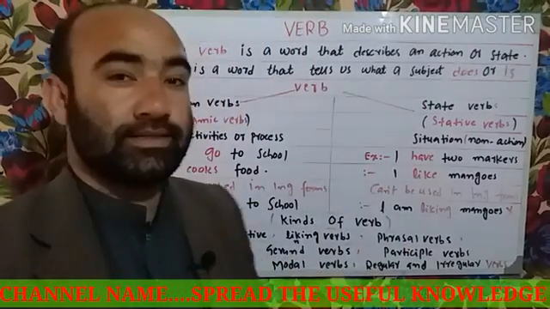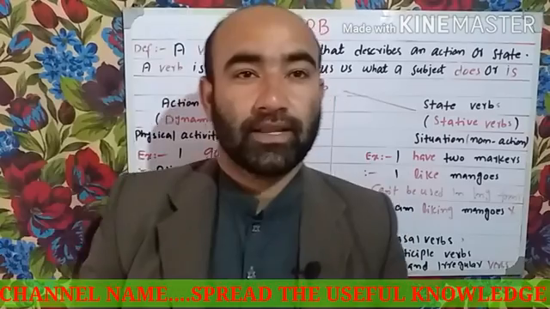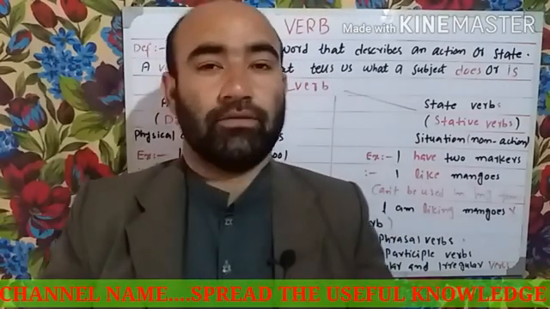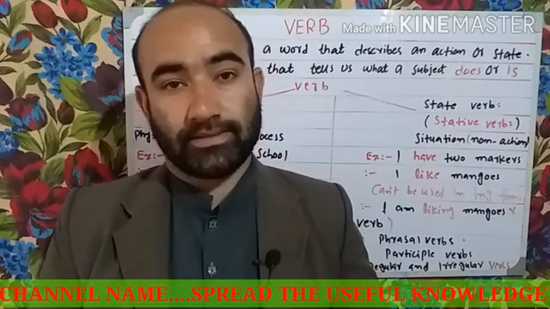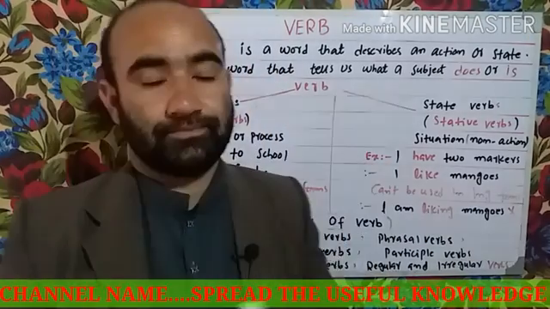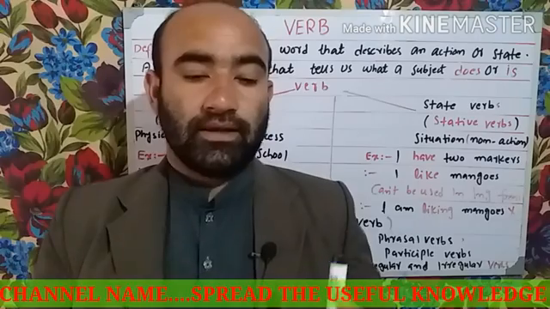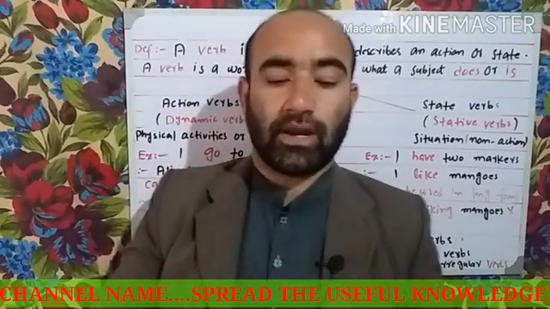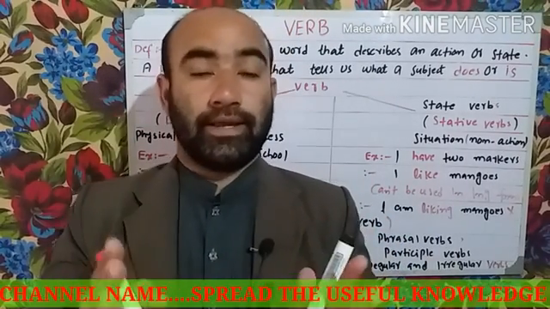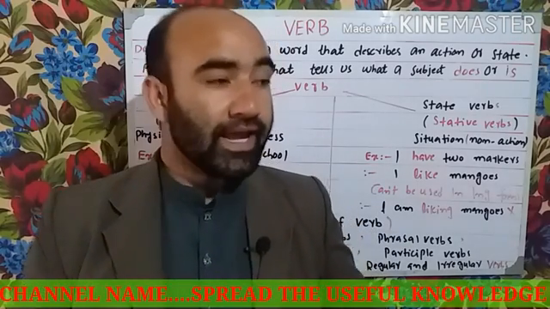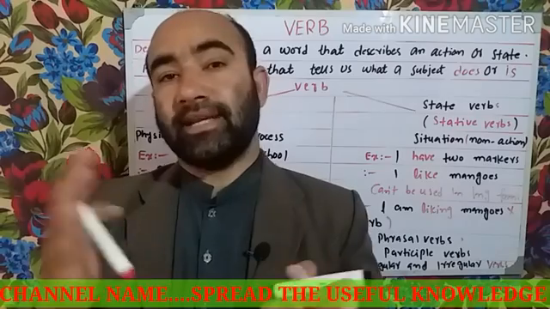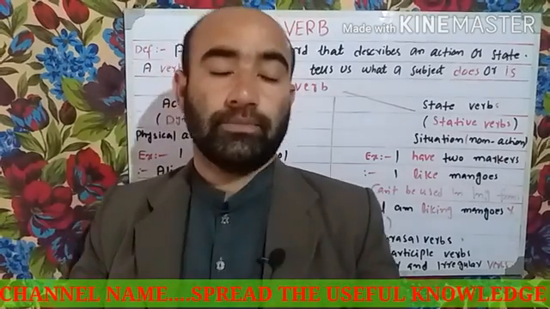Welcome to Advanced English Grammar. Today I'm going to talk about the third part of speech, and that is the verb. First, we have to know where this word has come from. Second, we have to know the definition of the verb.